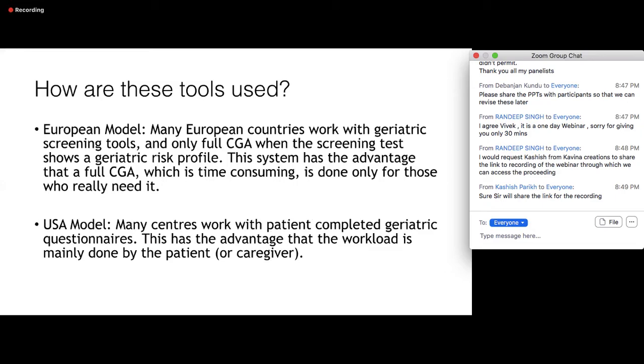There is a difference in the way these tools are used in Europe and in the US. In the European countries, most of them start off by doing a screening tool, and the full geriatric assessment is only done when there is a need to do it, or the screening test shows up a risk profile. Whereas in the US, almost all centers do the complete geriatric questionnaire. Now, the advantage of the European tool is it's less time consuming, and you do it only in people who really need it. Whereas in the US model, the advantage is that all the workload is mainly done by the patient, because in the comprehensive geriatric assessment, almost everything is a patient-filled or a caregiver-filled questionnaire.